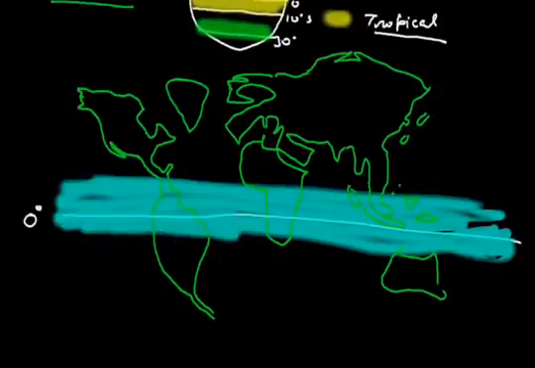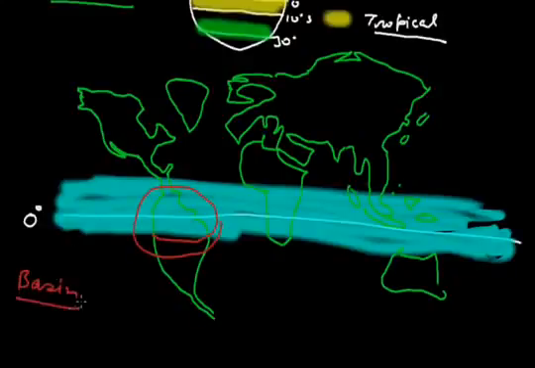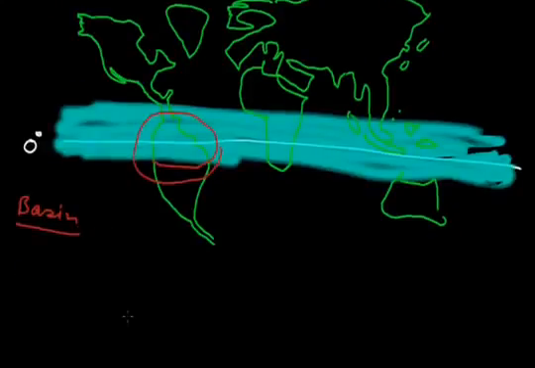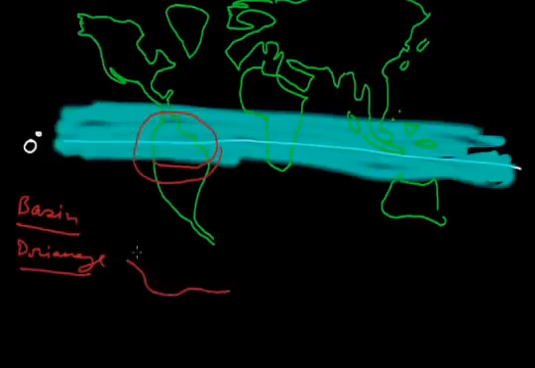Today we take the tropical area of this Amazon basin region. Now the word basin comes in front of us. What is a basin? Two words are there: first is the basin and the second is the drainage. Now, this is the main river, and there are other rivers, tributary rivers of this river. These are sub tributary rivers of this river.